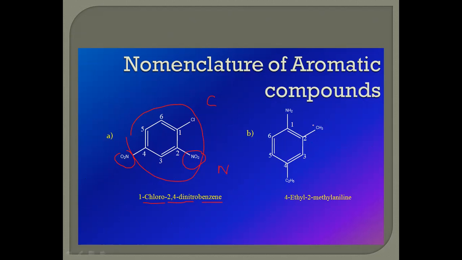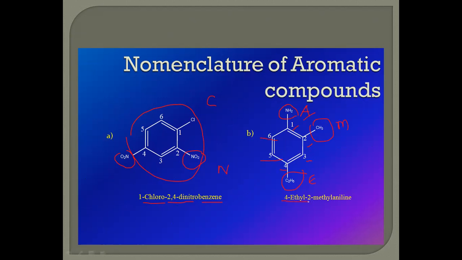For the second example, the substituents are methyl, ethyl, and amino. For amino, A; methyl, M; ethyl, E. As per alphabetical order, A is first, so the numbering starts 1, 2, 3, 4, 5, 6.